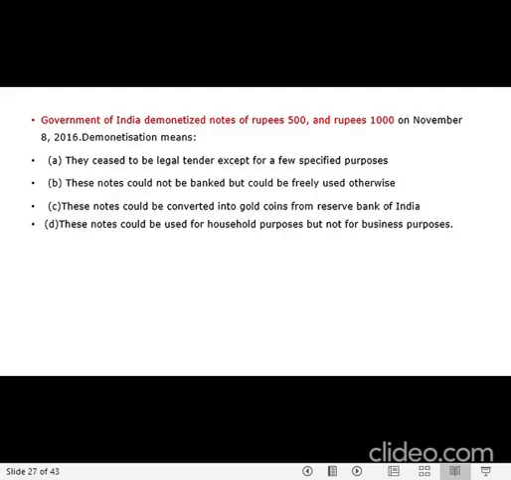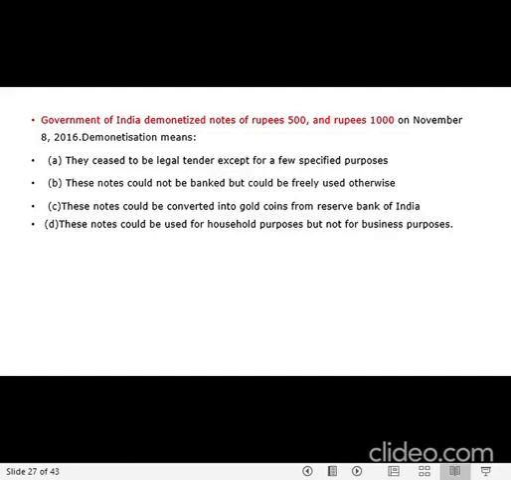The next question, Government of India demonetized notes. Demonetization was a time when the currencies were stopped. Okay, on November 8th, 2016, demonetization was done where 500 and 1000 rupee notes were totally banned by the Indian government. So what are the options that talk about demonetization here?